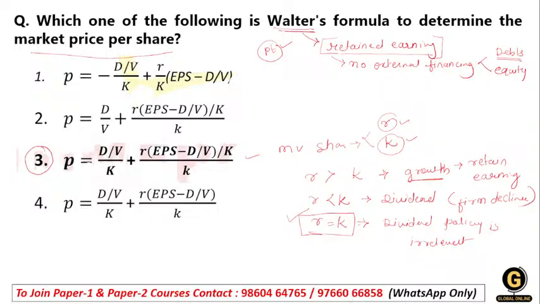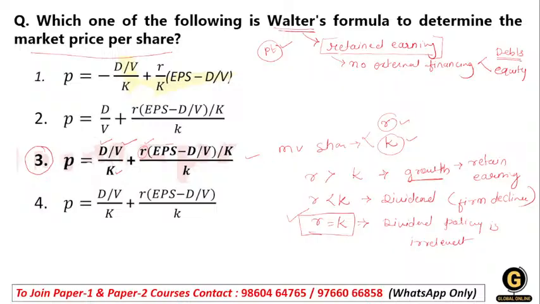That's why he gives importance to dividend, value of the firm, and cost of capital. We take the rate of return and earning per share. He takes earning per share minus the dividend, and the ratio of the dividend to the value of the share, and then you divide the whole thing by the cost of capital.